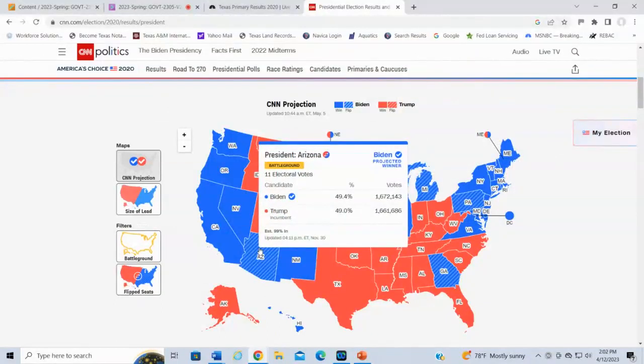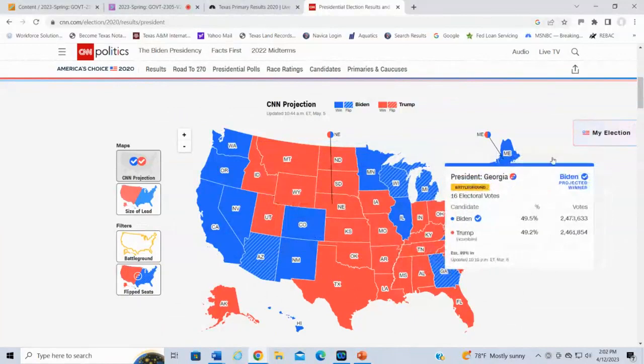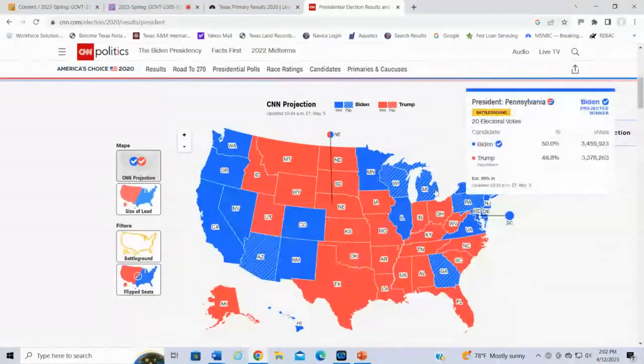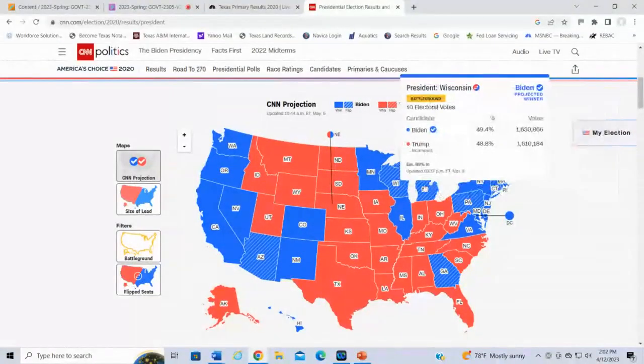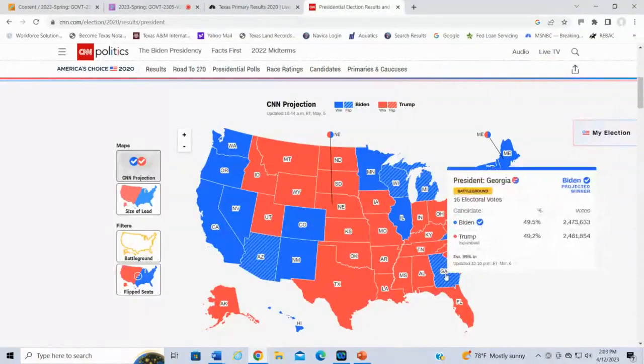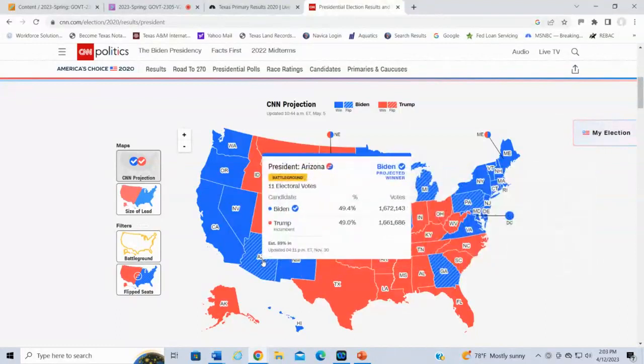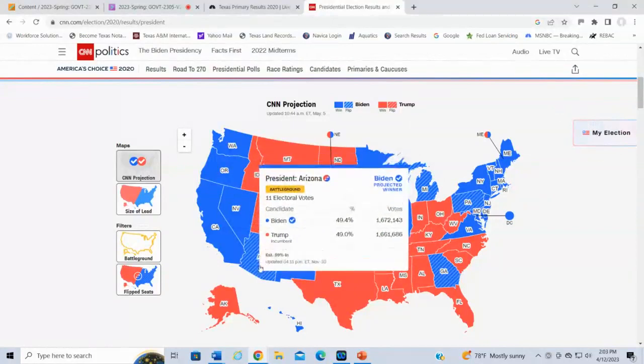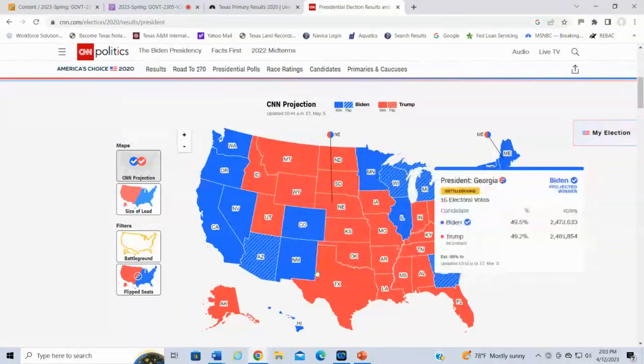We'll also take a look at Arizona. He also won Arizona. And we'll get to Arizona and Georgia here in a bit because these were also very close. But the point is that these are the states that won the presidency for Joe Biden because he was able to flip these states, because these three states were Republican in 2016. Joe Biden was also able to flip two former red states that have been red for a while, particularly Georgia. So Joe Biden wins Georgia by about 12,000 votes, very close. And then over here in Arizona, also by about the same margin, wins it by about 11,000 votes. So these two states had been red, but now they've gone blue.